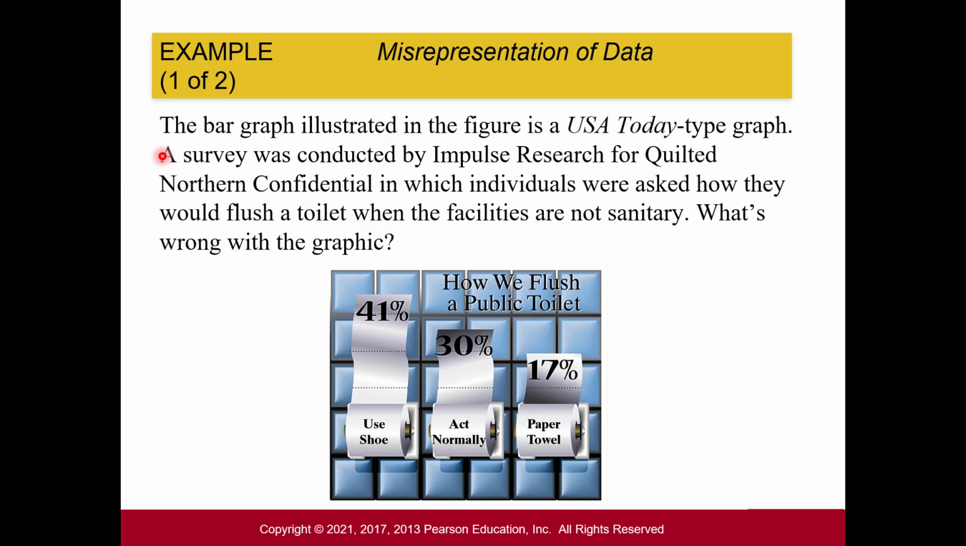All right, let's take a look at this one. This bar graph is a survey that was conducted by Impulse Research for Quilted Northern Confidential, in which individuals were asked how they would flush a toilet when the facilities are not sanitary. What's wrong with the graphic? So, how we flush public toilets. 41% said they use a shoe. 30% said they act normally, I guess push it with the hand. And then 17% said they would use a paper towel. Okay, so let's see what we can figure out here.